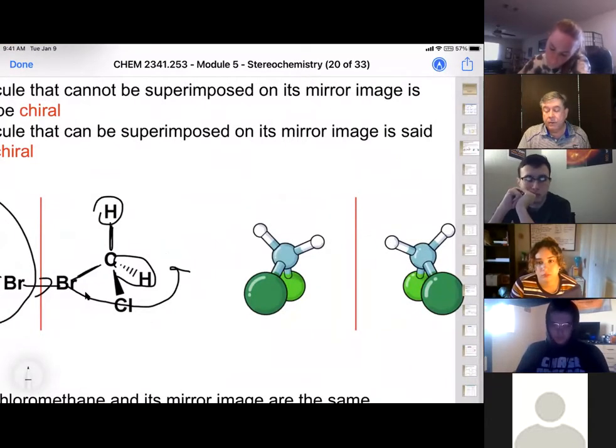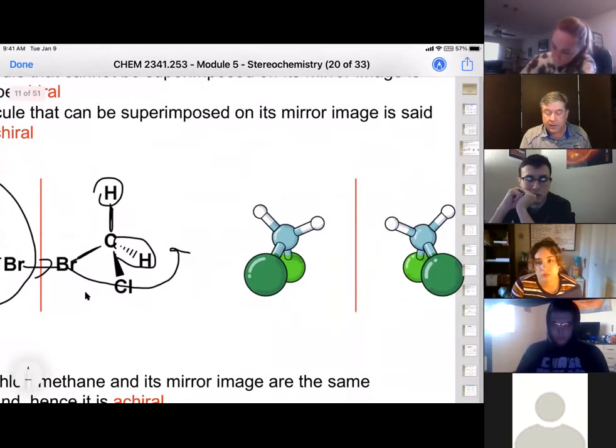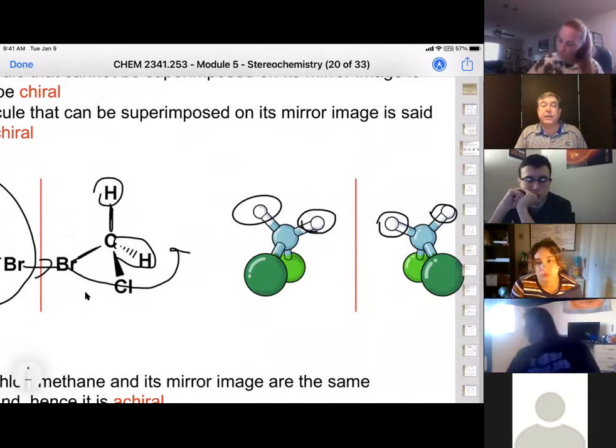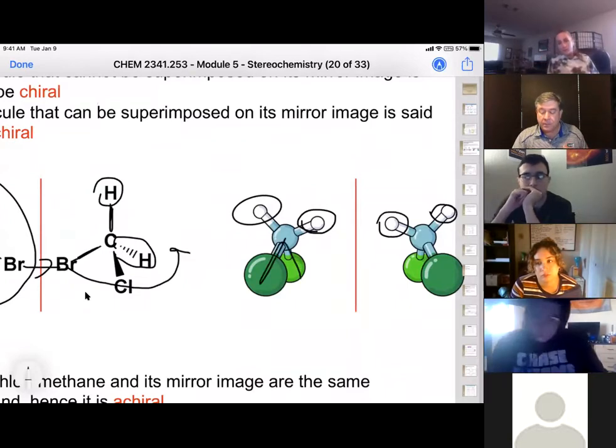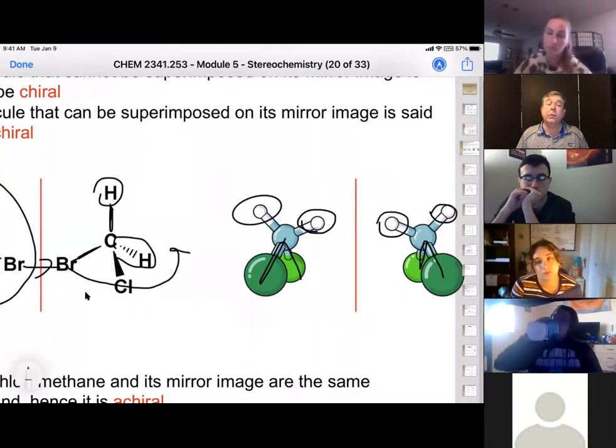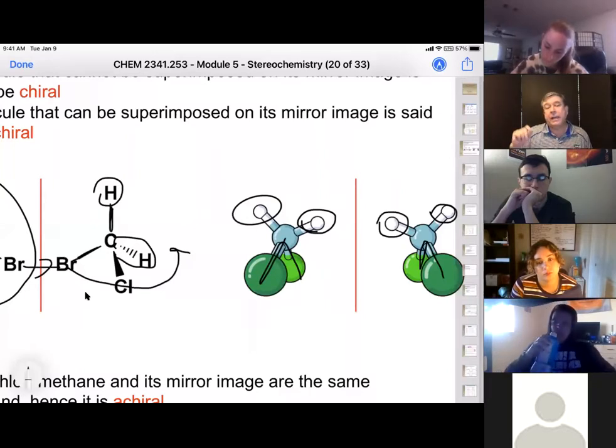Now we have the mirror image where, when we started, we had hydrogen on this side, and we still have a hydrogen on that side. And we have a hydrogen on this side, and we still have a hydrogen on that side. Therefore, those are perfectly lining up. These three atoms lined up, and those two hydrogens are exactly the same, and therefore they also line up. That means this is not a chiral compound, okay? And we call a non-chiral compound an achiral compound.